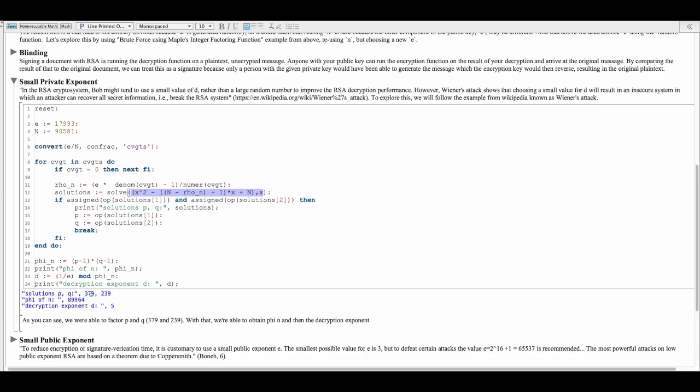So P and Q are 379 and 239 respectively. And we calculate phi of n. Once we have phi of n, then we can calculate D, the decryption exponent. So that's why it's a bad idea to use a small private exponent.